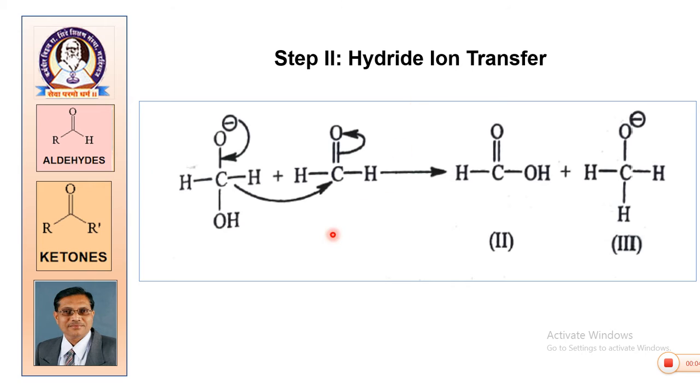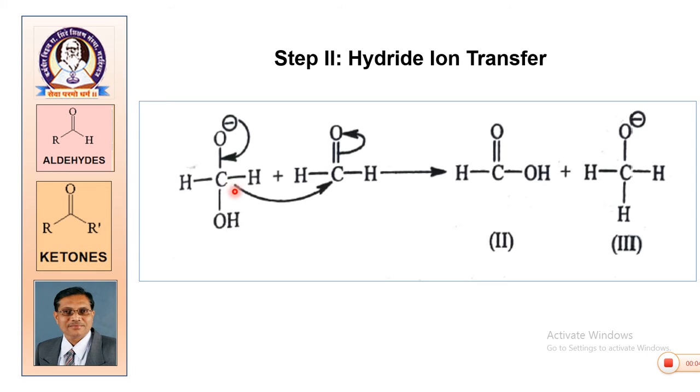Then in the second step, there is hydride transfer. Hydride transfer means hydrogen migrates along with its electron pair. At the same time, the electron pair on oxygen shifts in between carbon and oxygen, forming a double bond.